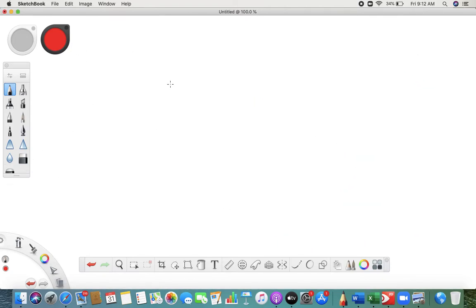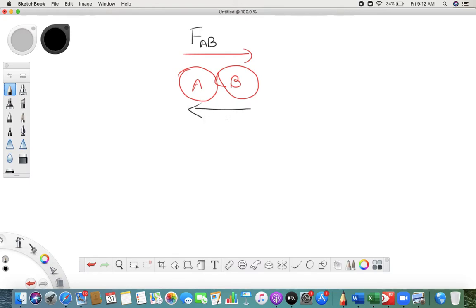So here, when they collide, the ball A will apply force on ball B. According to Newton's third law of motion, ball A will apply force on ball B, and definitely the same force will be applied by ball B on ball A. So can I say FAB is equal to minus FBA?